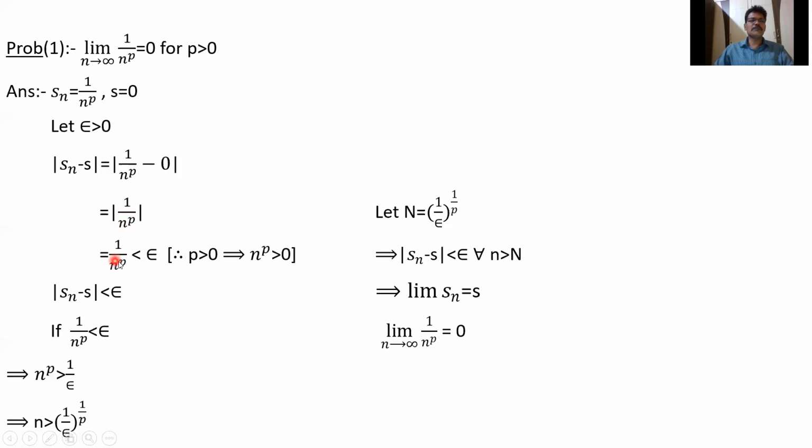This can be written as 1 by n power p because p is positive and n is a natural number, so n power p is greater than 0. When a is positive, mod a equal to a.